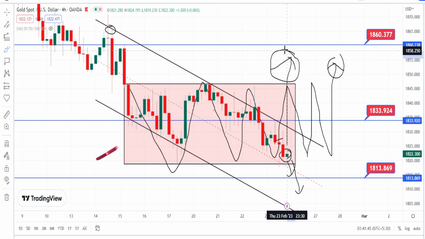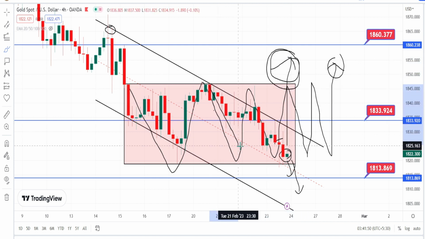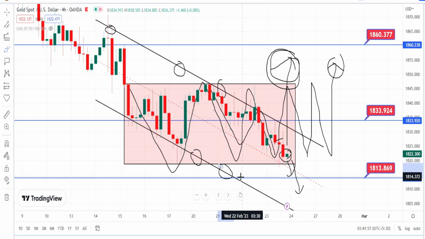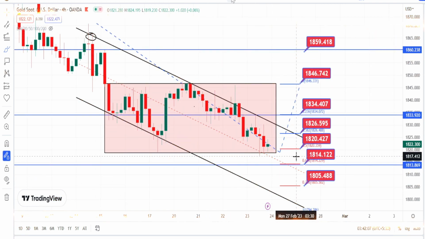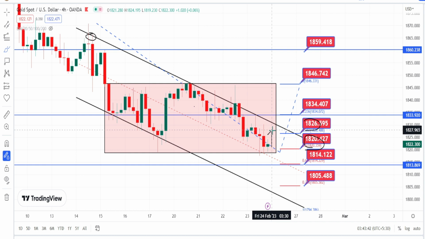And this prediction is based on the current consolidation, but for now the current trend of the price action is in a bearish trend as long as it is trading within this bearish channel pattern from the 4 hours time frame. Let us mark the support and resistance lines. So currently the price action is trading between the support level of 1820 and the resistance level of 1826. Once the price action breaks the resistance level of 1826, the next levels of resistance are going to be around 1834,